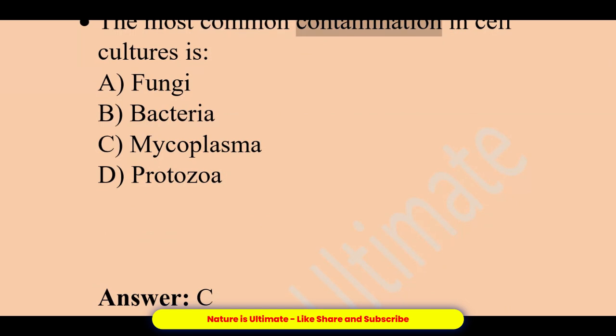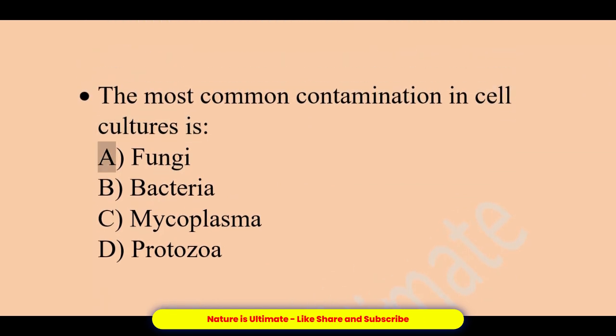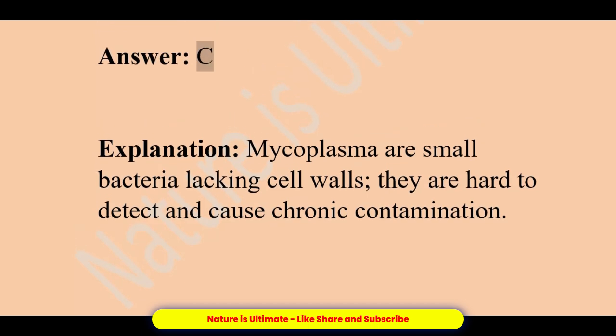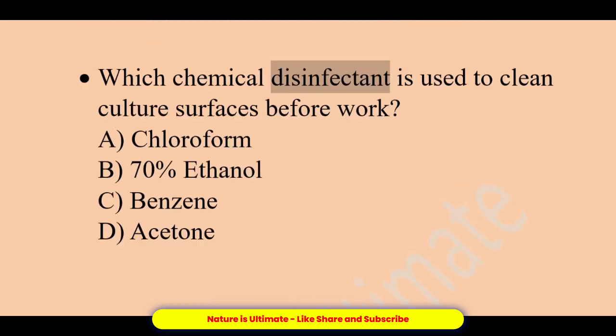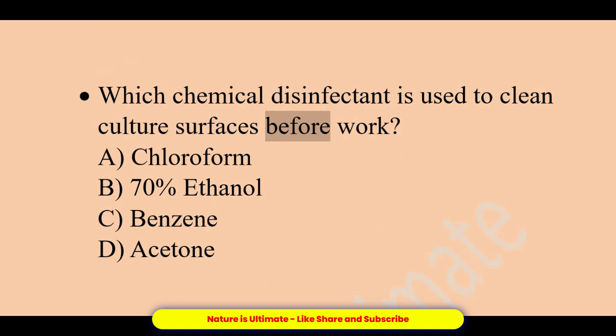The most common contamination in cell cultures is: A. Fungi. B. Bacteria. C. Mycoplasma. D. Protozoa. Answer, C. Explanation: mycoplasma are small bacteria lacking cell walls; they are hard to detect and cause chronic contamination.